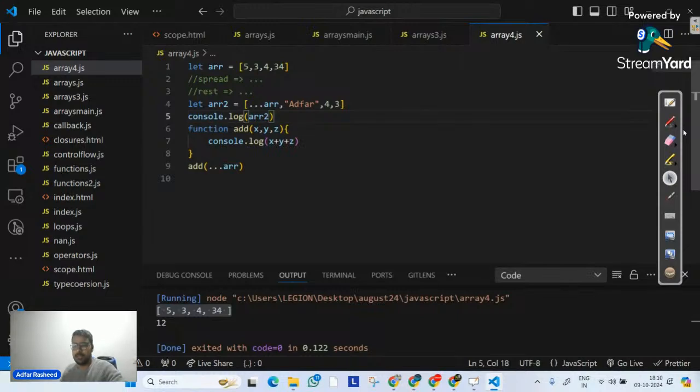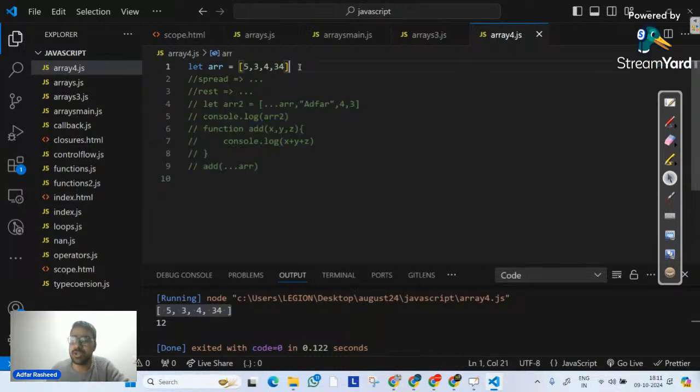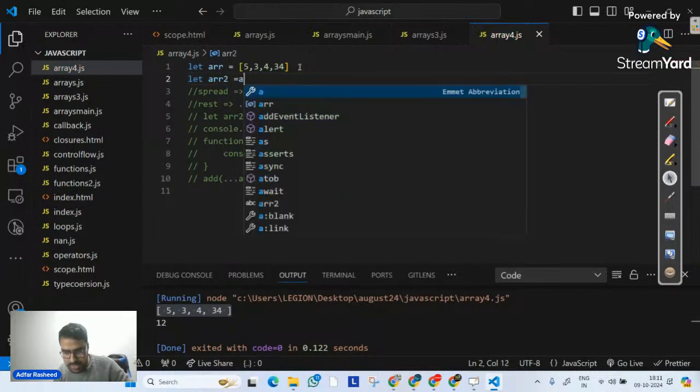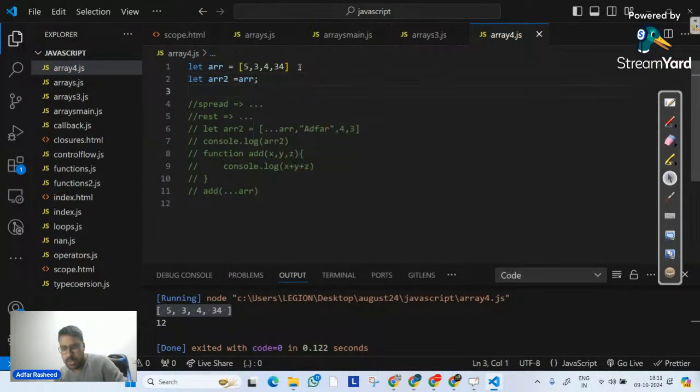Okay, let's suppose I will simply go, let me remove separate operator. Let's suppose I am not dealing with separate operator, and this is one of the very important interview questions as well. Over here we will discuss one of the very important topic called as deep copy and shallow copy. Okay, let's suppose I will create my arr2 is equals to, and I will write arr. Very good. And in this case I am simply going to console my arr2 like this.